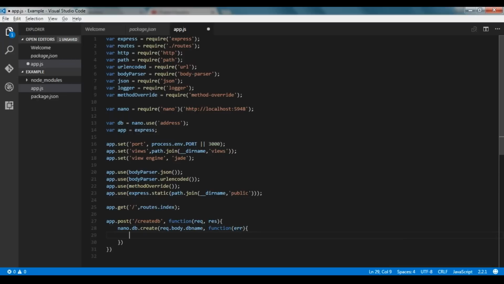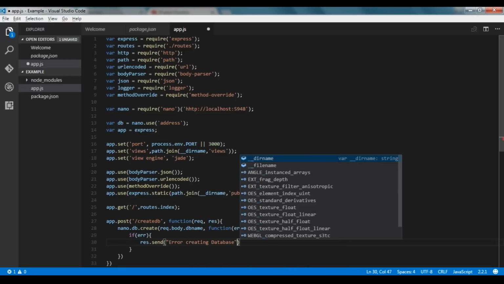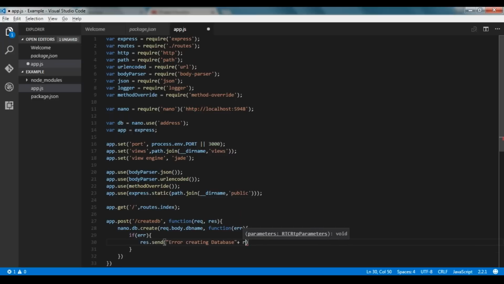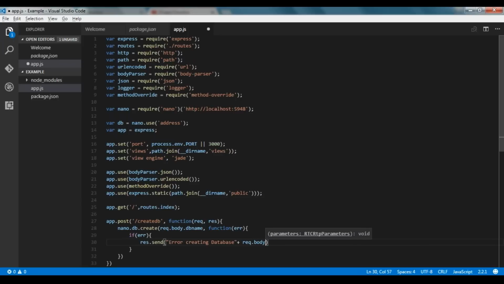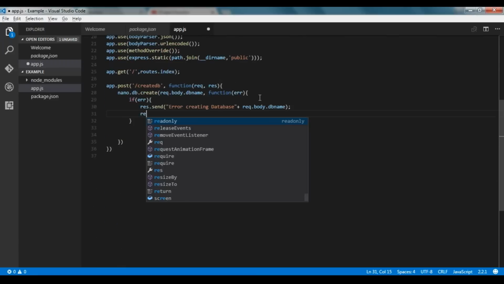Now in this, if we are getting an error, then response.send, error creating database, plus the database name, that is req.body.dbname, and then we'll give return.